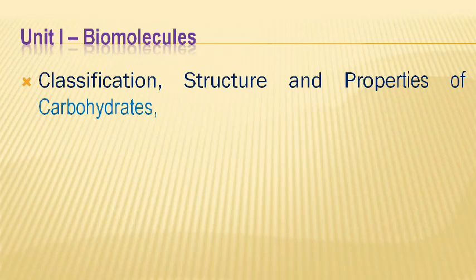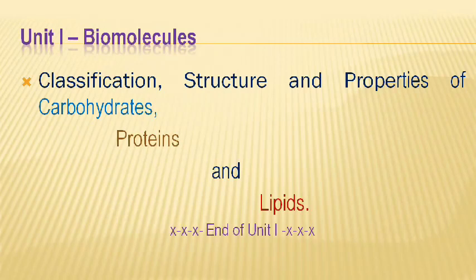Carbohydrates are the main classes of food, and they are the chief source of energy, which are mainly sugars and starches. Next one, protein. Proteins are composed of one or more long chains of amino acids, and these are structural components of tissues. And the last one is lipids. Lipids are organic compounds of fatty acids or their derivatives and are insoluble in water, whereas soluble in organic solvents. Examples are natural oil, wax, and steroids. So that is up to your unit 1.